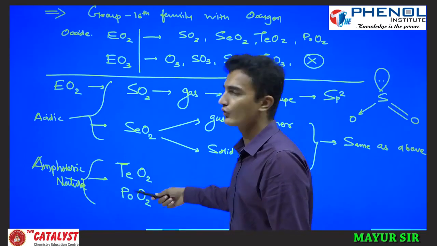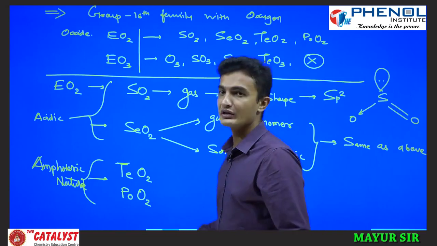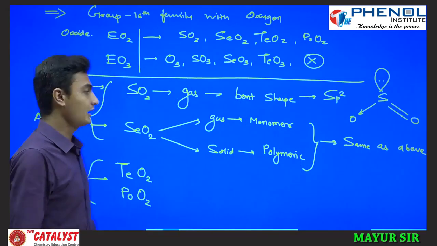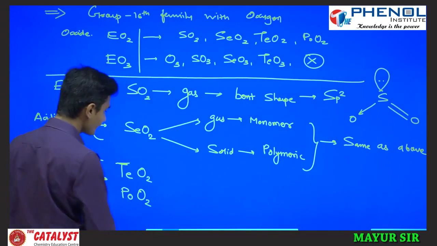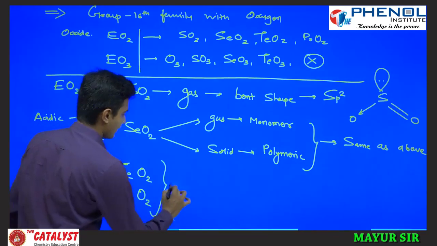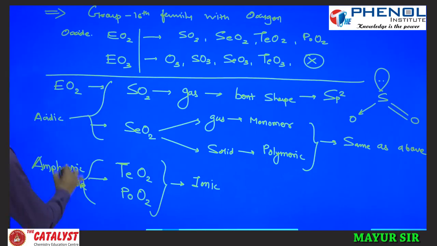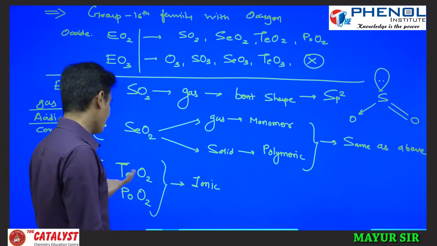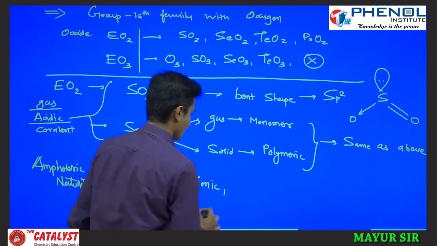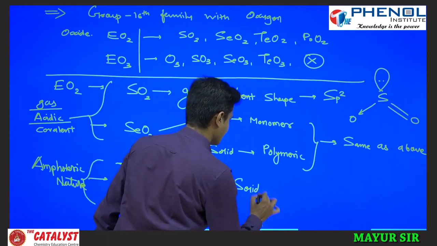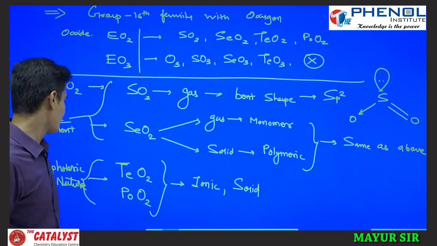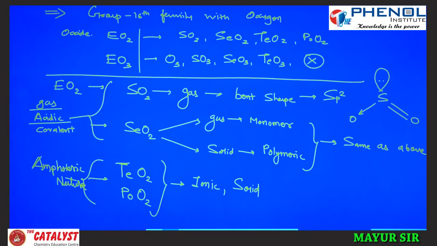But if you compare these both oxides, then PoO2 is more basic in nature than TeO2. These both are ionic compounds. These are acidic and covalent, generally found in the gaseous form, and likewise TeO2 is ionic in the solid, crystalline solid form. And they are amphoteric in nature.